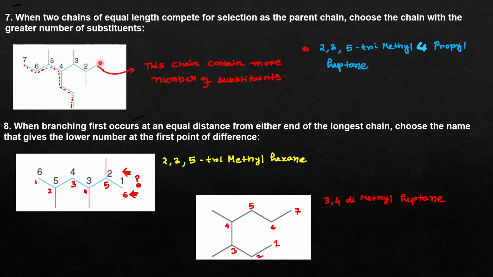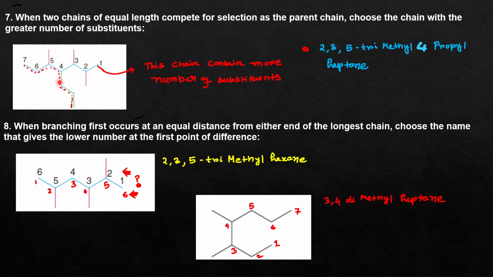As you can see, if you consider this blue one as your parent chain, there are a total of 7 carbon atoms in the parent chain. But on the other hand, you can also consider this portion as your parent chain. In that case also there are 1, 2, 3, 4, 5, 6, 7 carbon atoms.